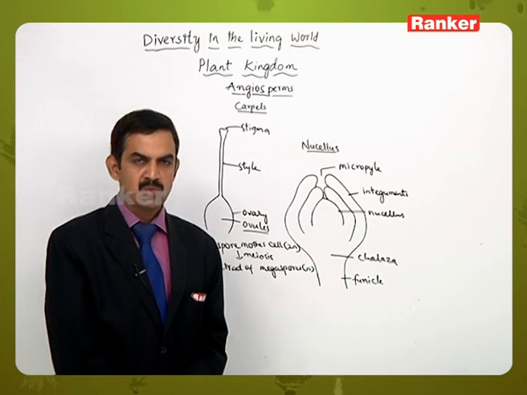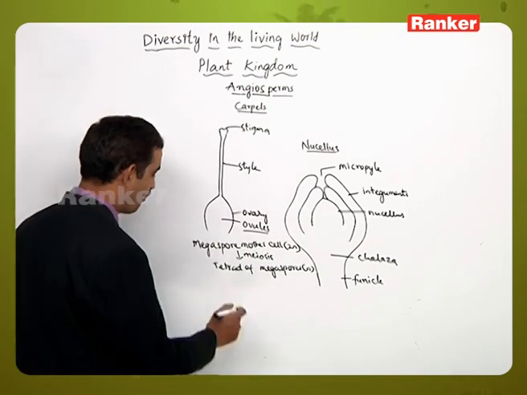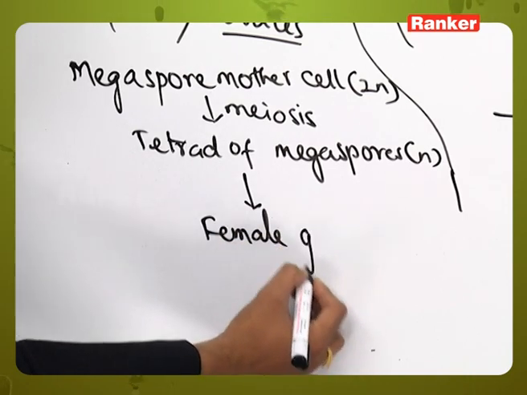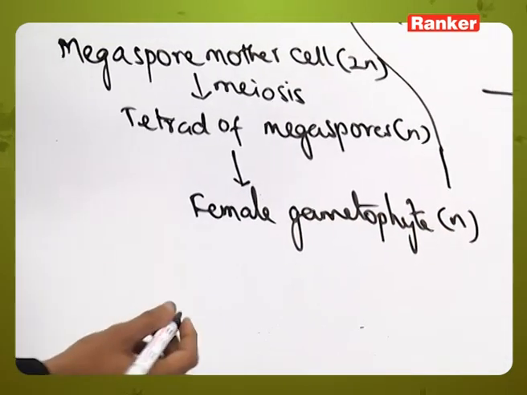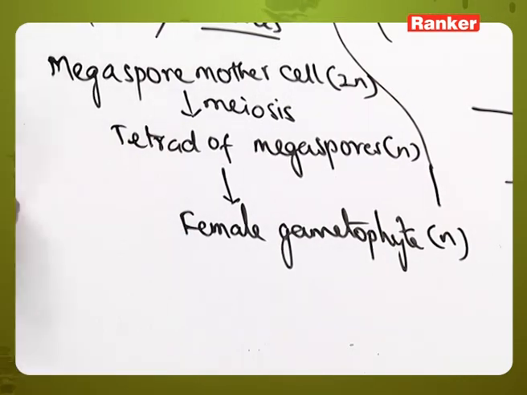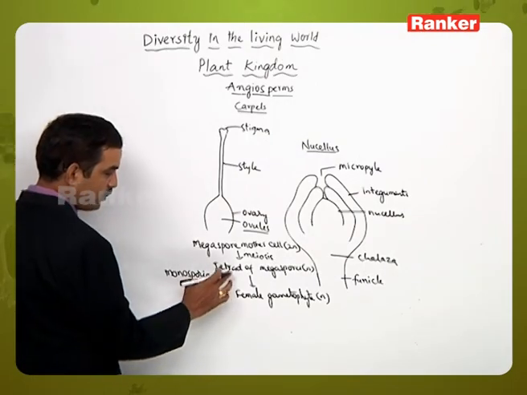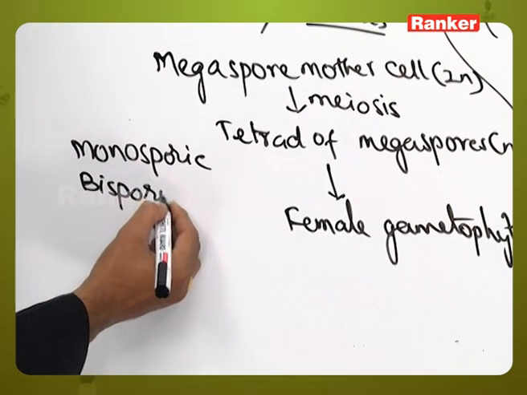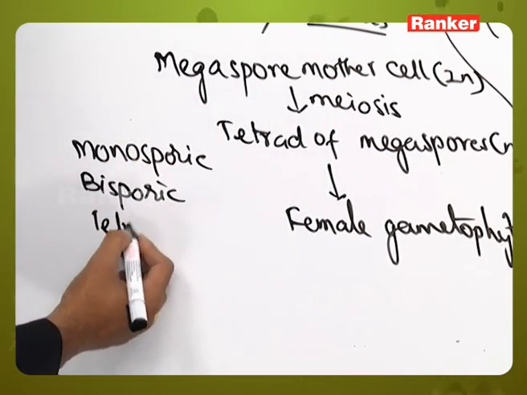That is, sometimes one megaspore may be functional, sometimes two are functional, and sometimes all four are functional. Based on that, the female gametophyte is formed, which is haploid in nature. So out of these tetrads, if one functional megaspore forms the female gametophyte, we call it monosporic type, and if two functional megaspores form the female gametophyte, we call it bisporic type, and if all four megaspores remain functional, producing the female gametophyte, we call it tetrasporic type.